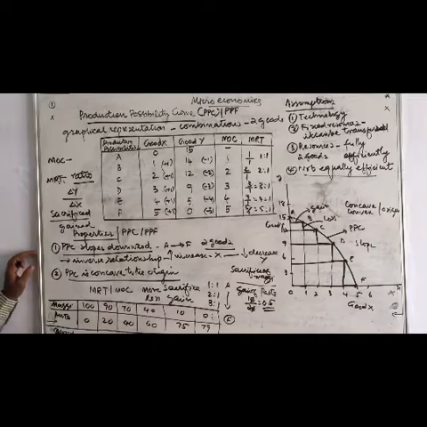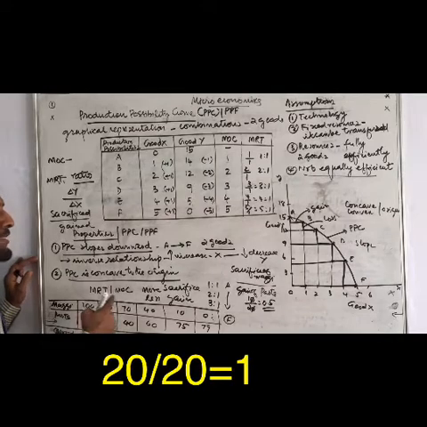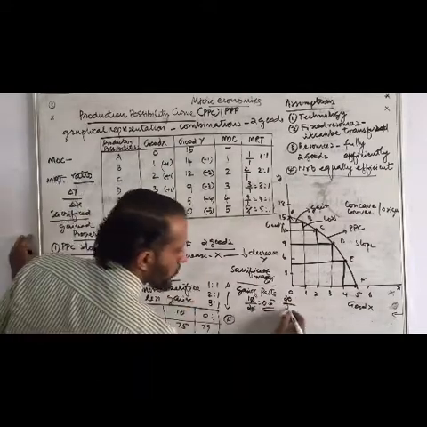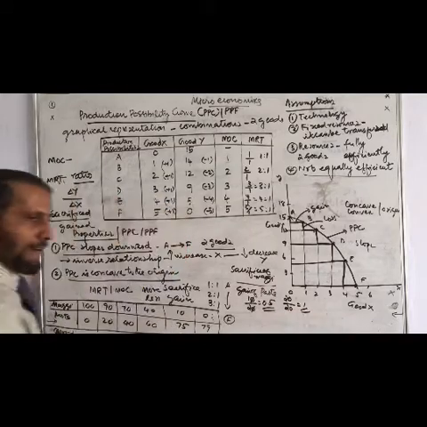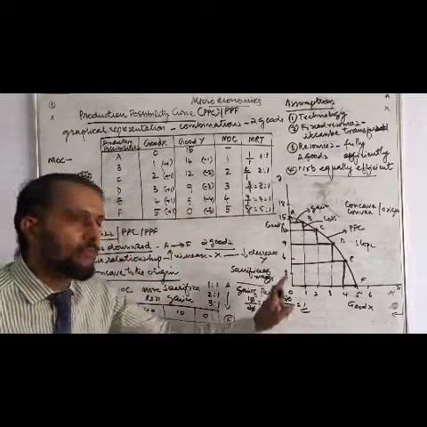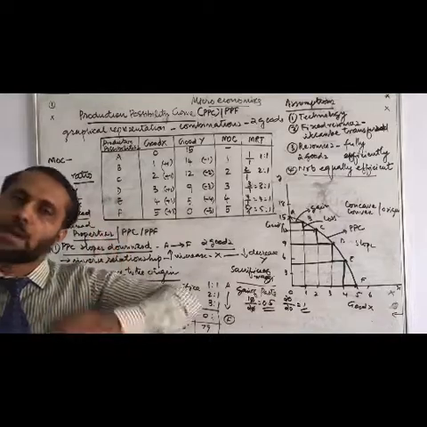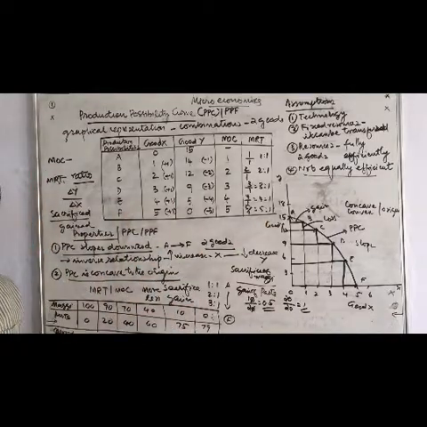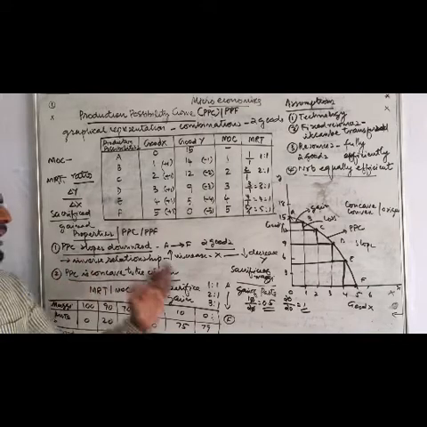Correct. Second one. Maggi is 70, pasta is 40. Means 70 and 40. Sacrificed how much? 20. Gain how much? Yes, gain also 20. Answer is very easy: 1. See, 0.5 became 1. It started showing it increases. Such a way you calculate, you will get the answer. Any of them you can calculate easily.